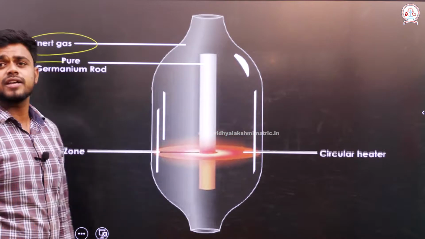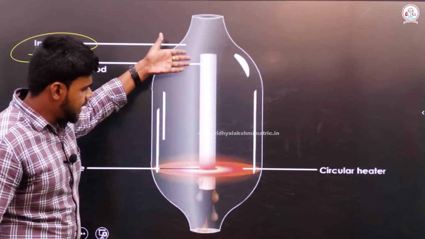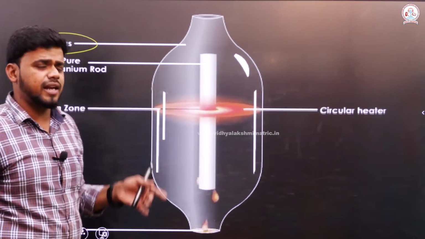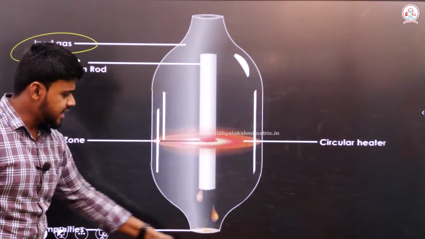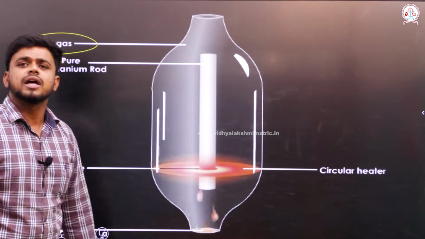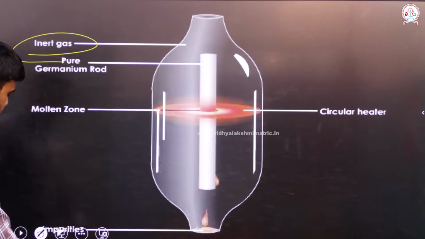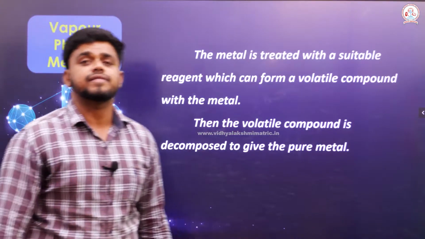See, you are able to witness it. The upper part, which is completely silver or white in color, has the pure form of the metal. The molten region, the one which is flowing down, is the impure form. Right, so that's it with zone refining.